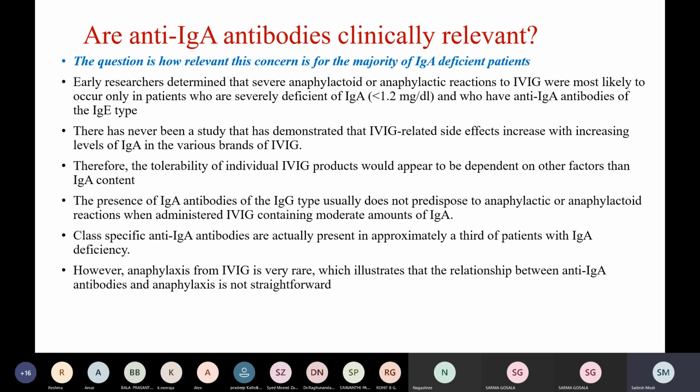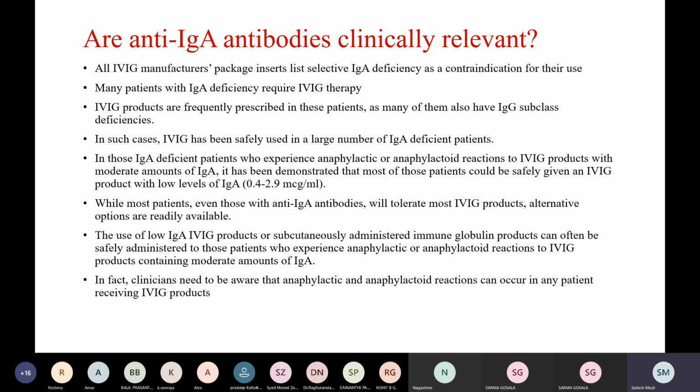The presence of anti-IgA antibodies of the IgG type usually does not predispose to anaphylactic or anaphylactoid reactions when administered IVIG containing moderate amounts of IgA. Class-specific anti-IgA antibodies are actually present in approximately a third of patients with IgA deficiency. However, anaphylaxis from IVIG is very rare, which illustrates that the relationship between anti-IgA antibodies and anaphylaxis is not straightforward. All the manufacturers' package inserts list selective IgA deficiency as a contraindication.